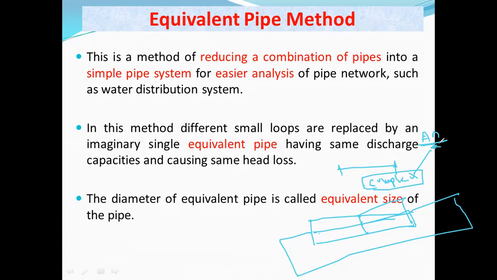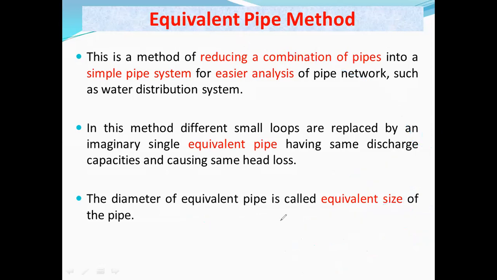So to make it simple, we take the help of this equivalent pipe method and reduce this complication on paper itself, not in actual. Hypothetically, or imaginary, we establish an imaginary equivalent pipe instead of the series pipes or parallel pipes.